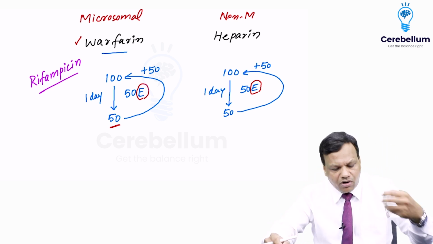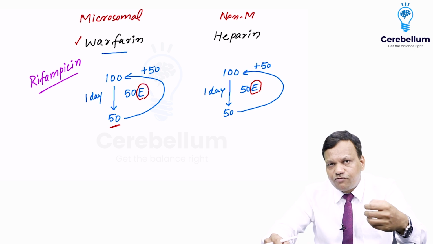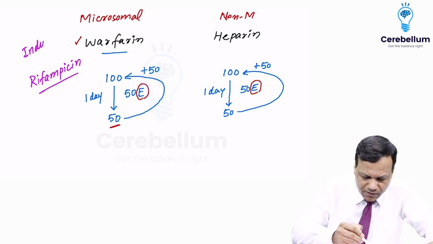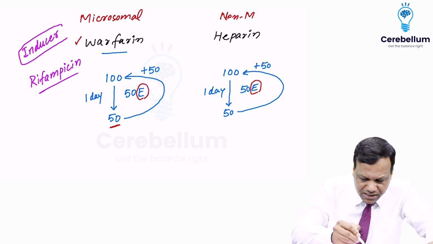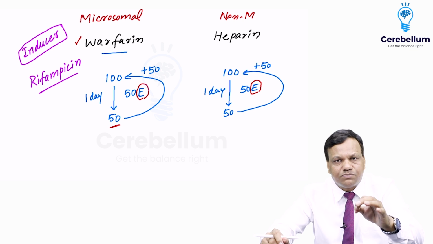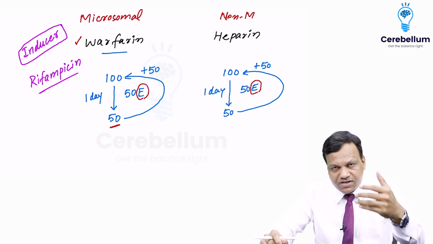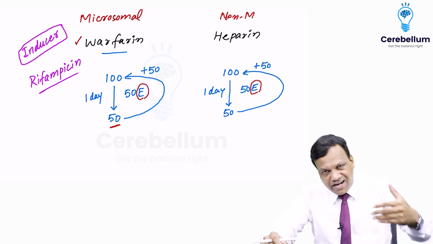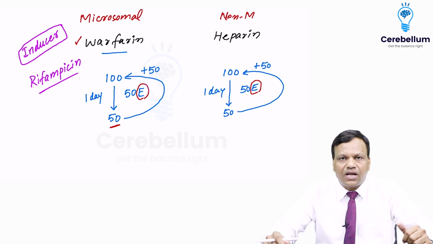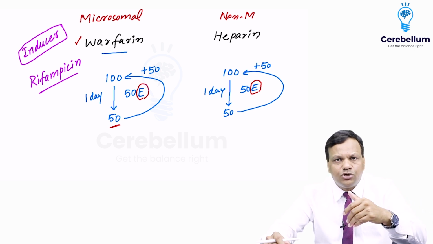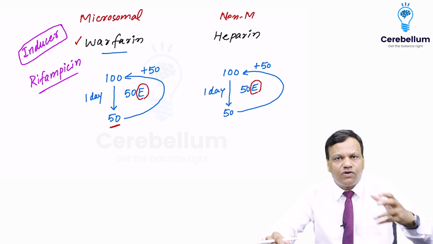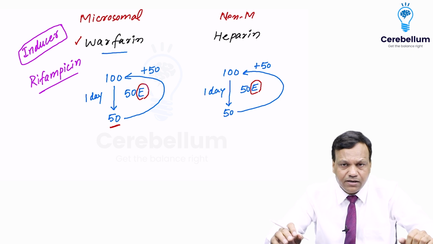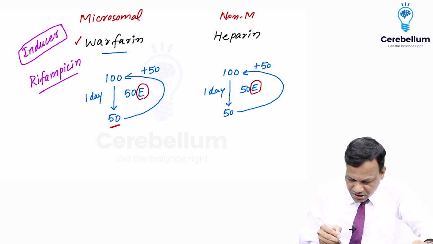Rifampicin. Now rifampicin is a powerful enzyme inducer. Now what do you mean by inducer? Rifampicin increases the number of microsomal enzymes. So the person was taking warfarin, we give him rifampicin. So rifampicin went to these enzymes and said to them that you are not working enough, you need to work faster. So the enzymes think that it is saying right. So the number of enzymes increases.